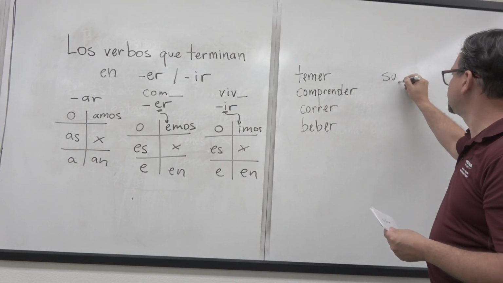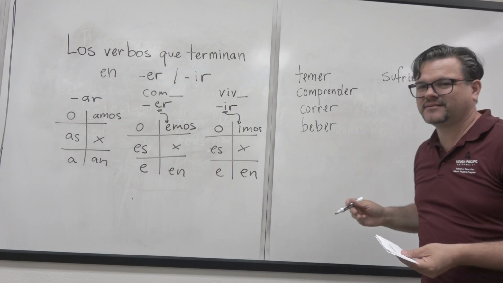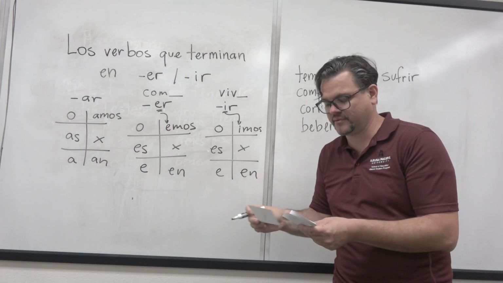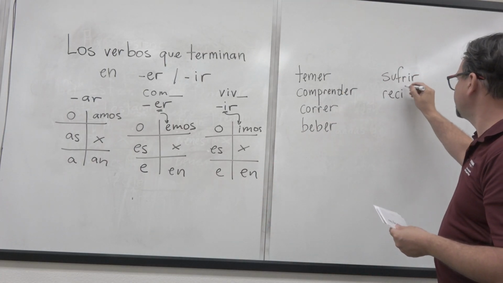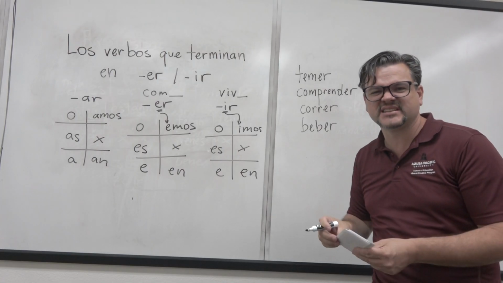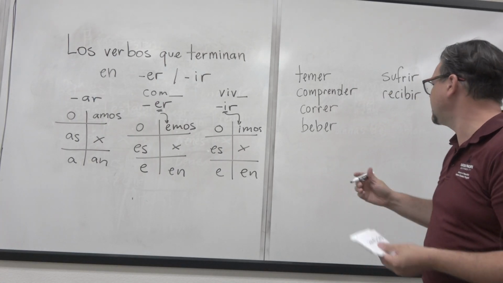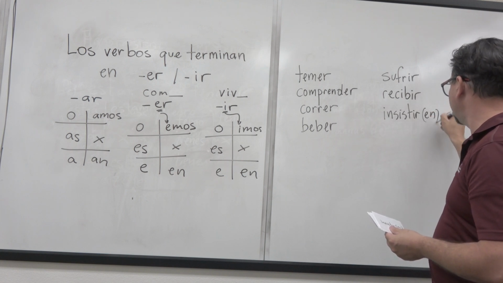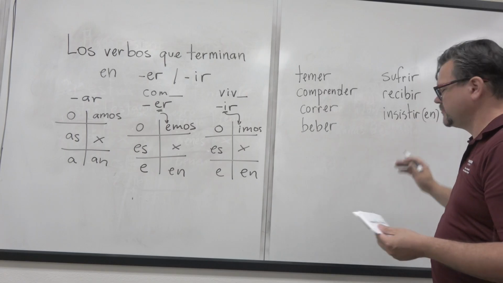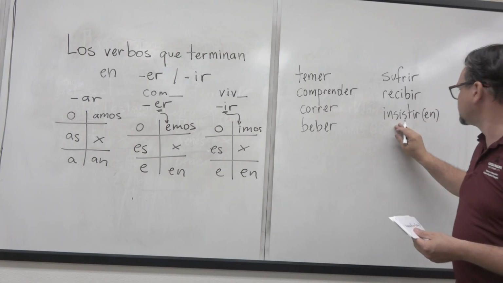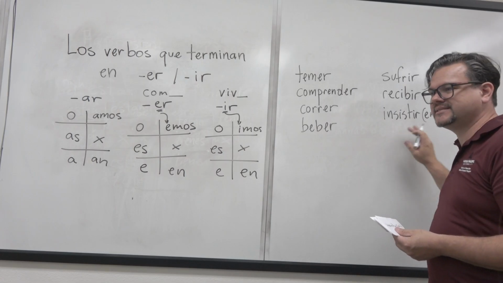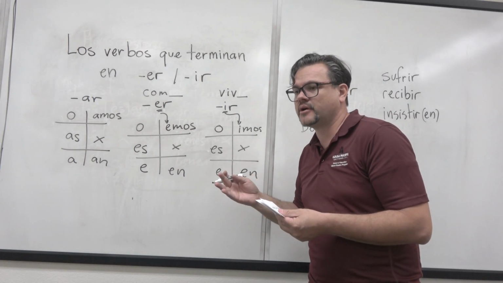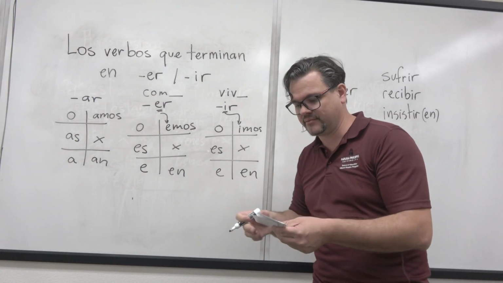Verbos en IR, sufrir. Él sufre de dolor. Sufre de dolor. So he's suffering un dolor. ¿Sí? Recibir. Recibe. Recibir, to receive, right? Insistir en. Okay? This is kind of a compound verb. You know, it uses a prepositional verb. It uses a preposition, right? So, insistir en. El doctor insiste en los exámenes. ¿Sí? Insiste en los exámenes.